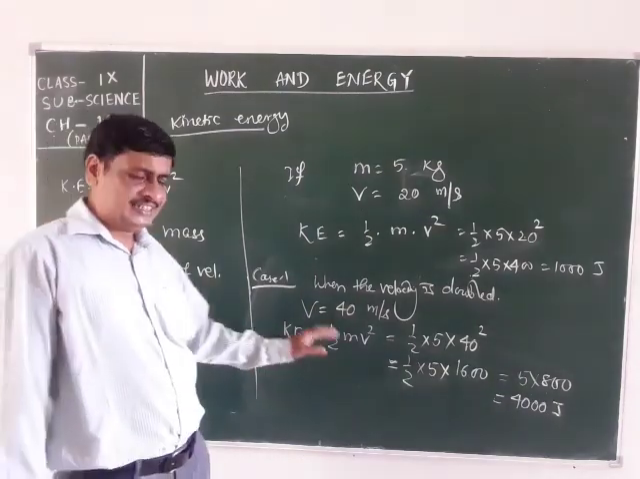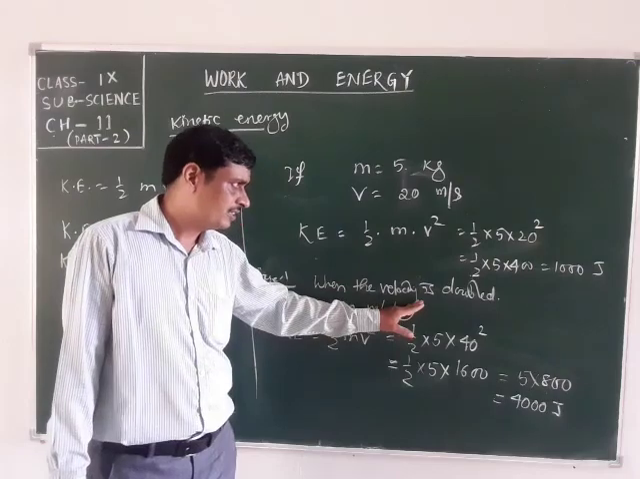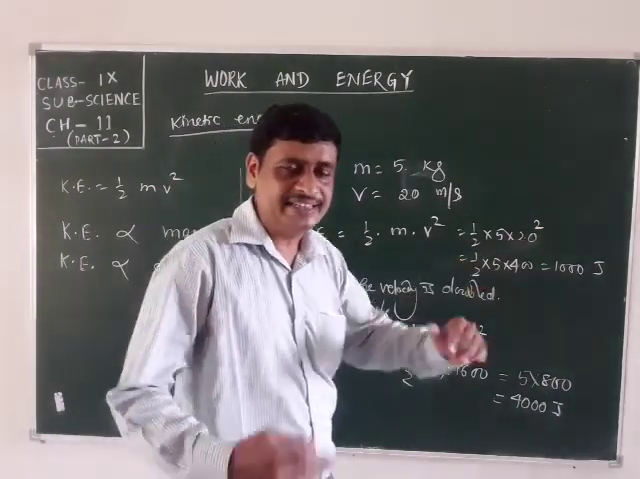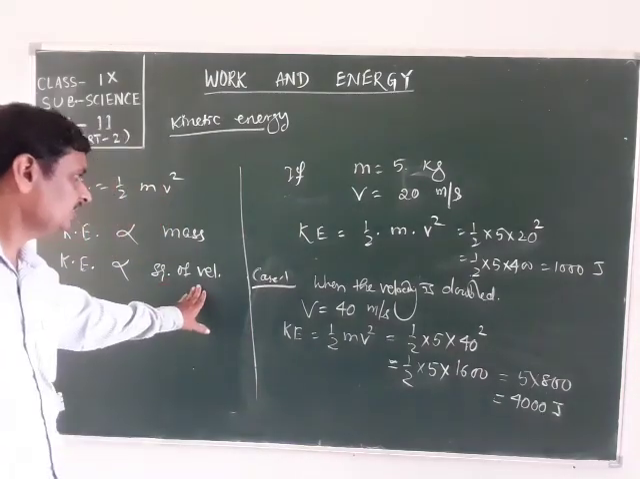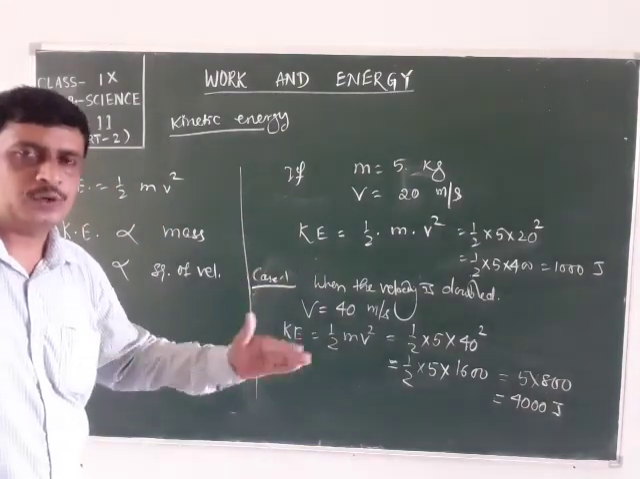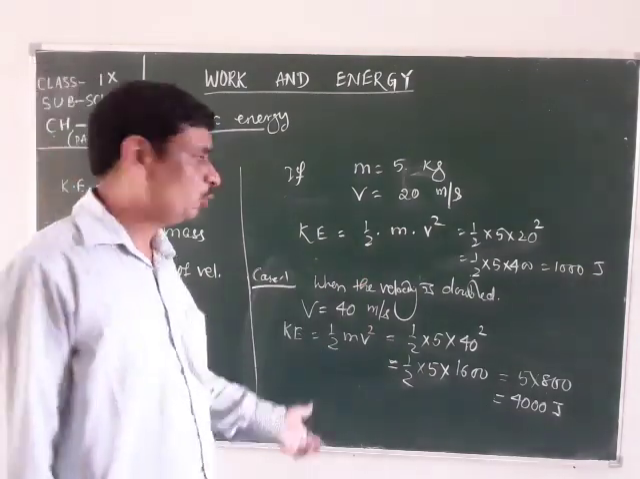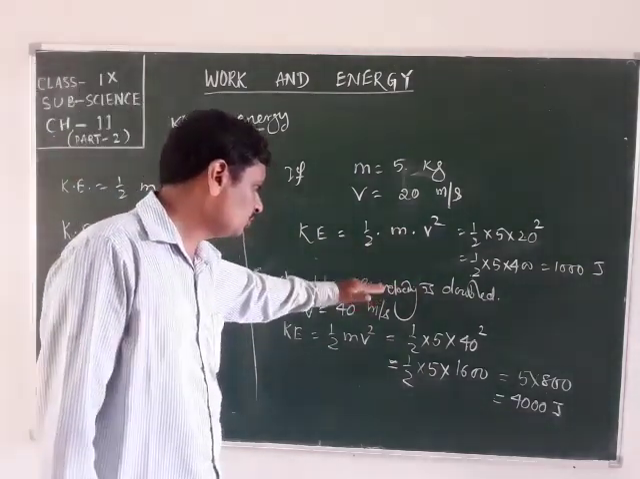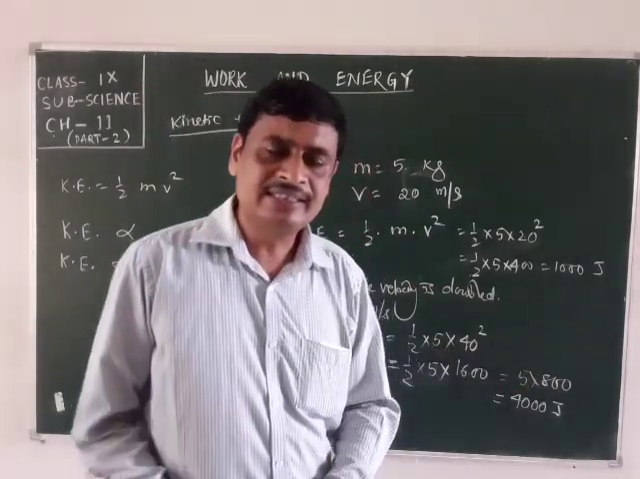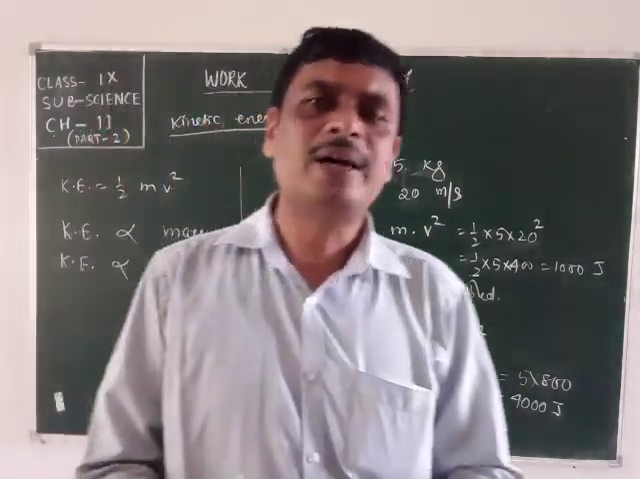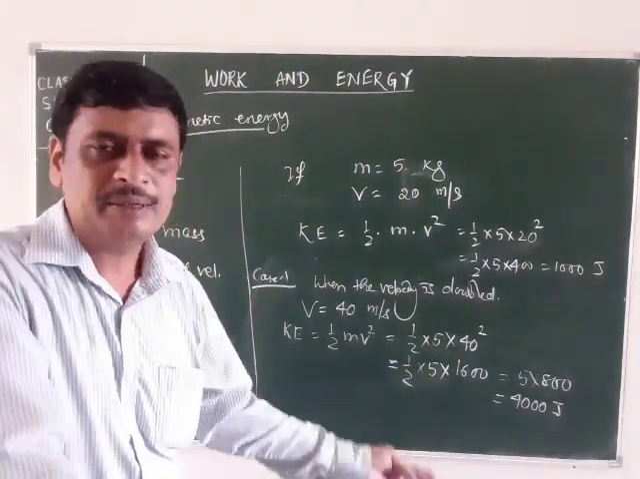So here it is observed, when the velocity is doubled, then kinetic energy will be increased by 4 times, the square of the velocity. Double, that is square of 2. When it is tripled, it will increase by 9 times. When the velocity is increased by 4 times, the kinetic energy will be increased by 16 times. The kinetic energy is proportional to the square of its velocity.